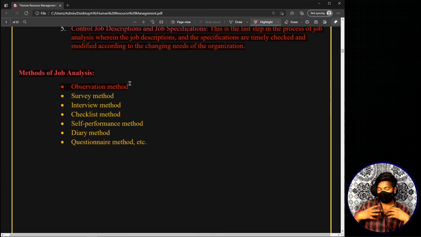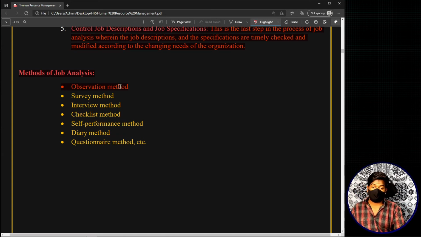So in this way, it depends on your source, but basically there are so many methods which are used in order to collect information in an organization relating to a job, right? That means basically to do job analysis, right? So we have taken the most commonly used. So coming back to this topic, different methods of job analysis.